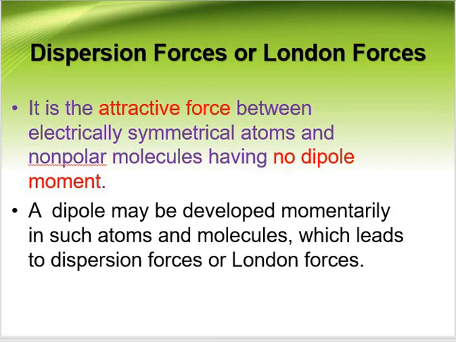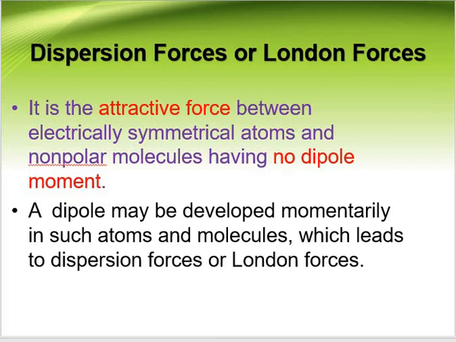We can say that if I have a bigger molecule with so many electrons, it has a higher ability of becoming polar. And if I have a molecule which has a spread out shape, it will have higher dispersion forces between the molecules.